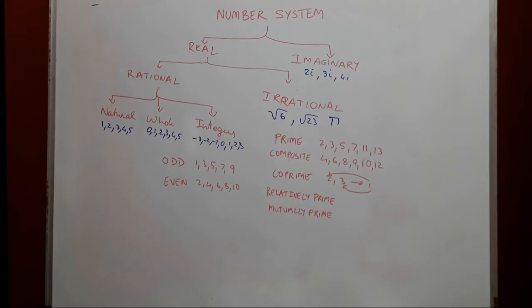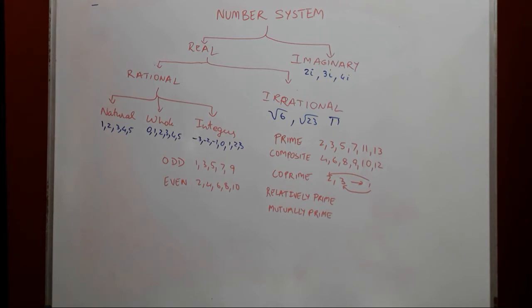So moving on, we learn now about what are rational numbers and where natural numbers, whole numbers and integers fit in this entire number system. We will come across prime and composite and even co-prime numbers later on, and even odd and even numbers.